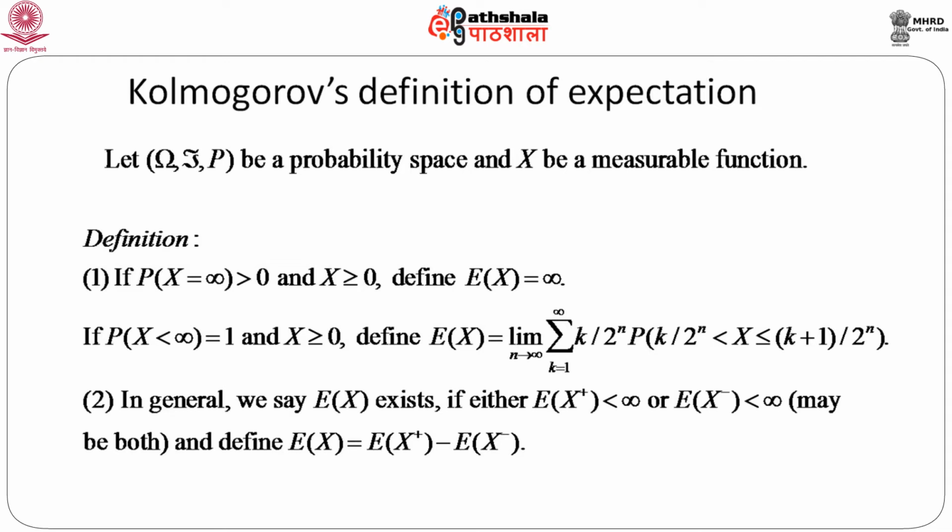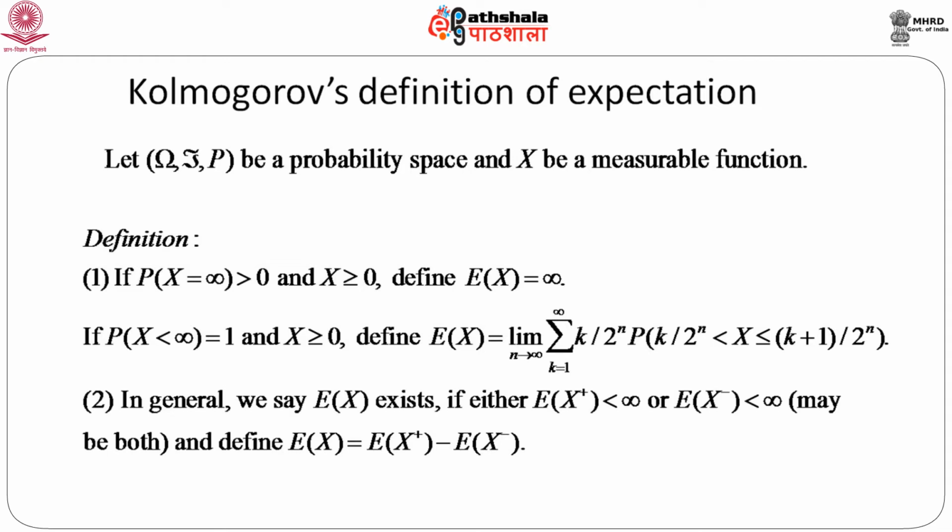and x greater than or equal to 0, that means initially we are going to define expectation only for non-negative random variable x. Then we define expectation of x as the limit as n goes to infinity of summation k equals 1 to infinity k by 2 to the power n into probability that x is greater than k by 2 to the power n, but less than or equal to k plus 1 by 2 to the power n.